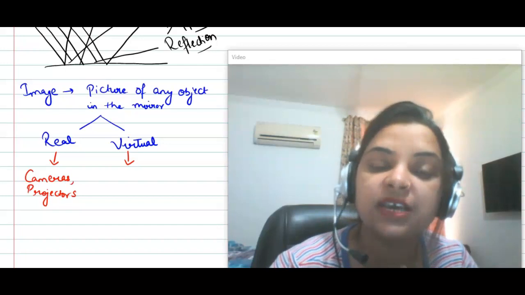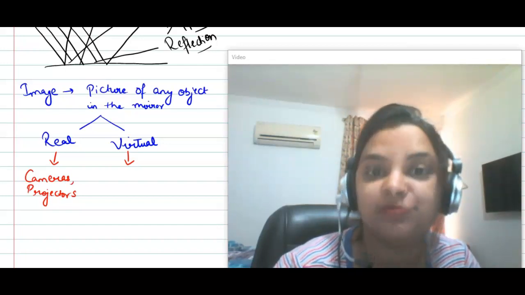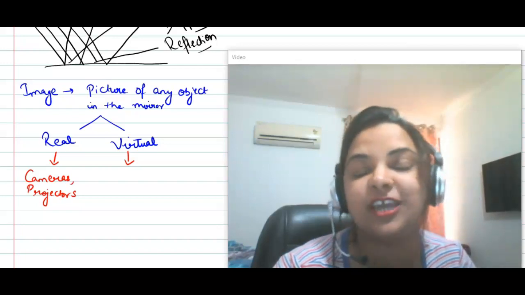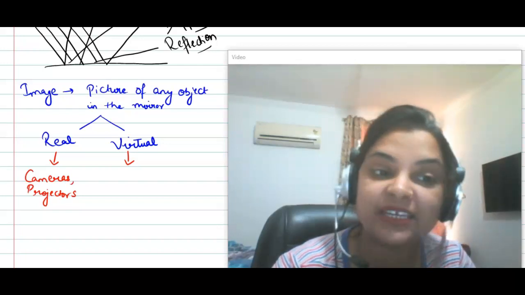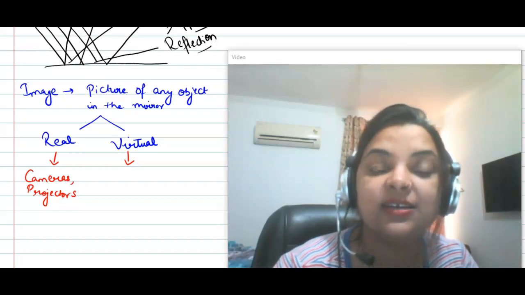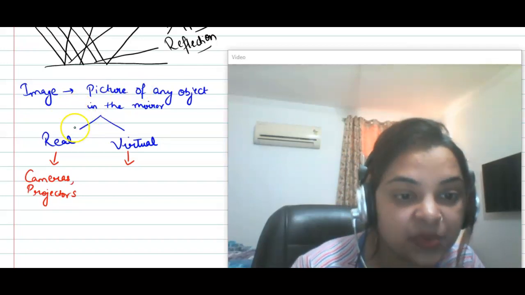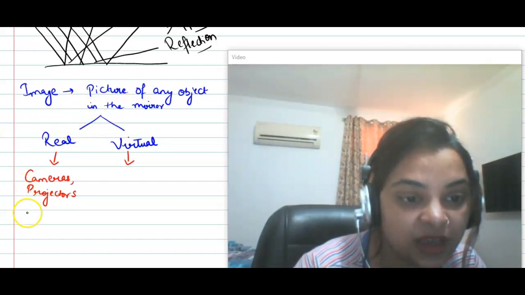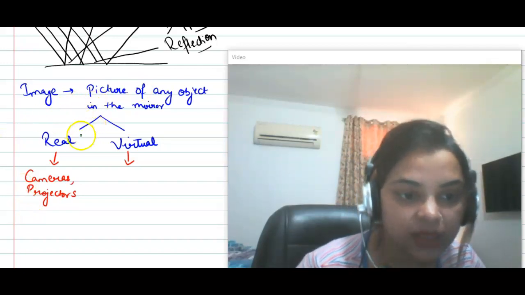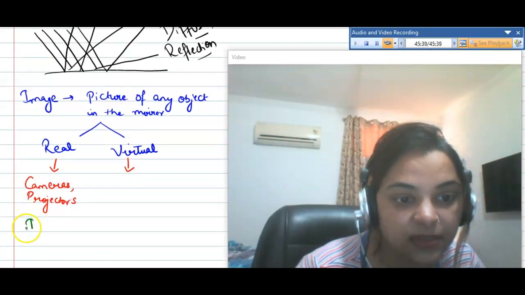Another difference is we have already studied that real image can be obtained on a screen, but virtual image cannot be obtained on a screen. Right? One more difference is real image is always inverted. Just write it down. The word is inverted. Right, just write it down.